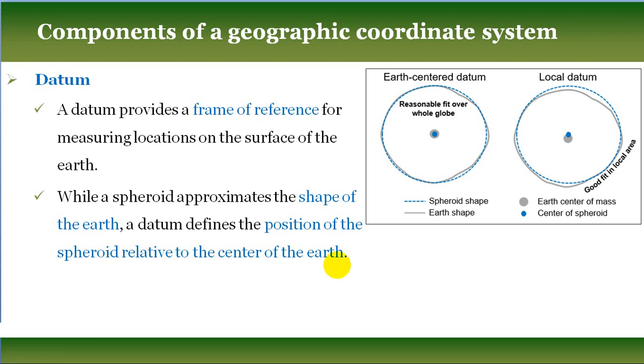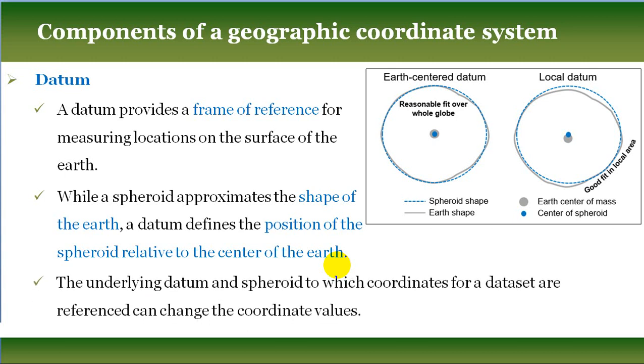Now, different types of datum are used in GIS for different regional mapping purposes or different country mapping purposes. For example, North American datum, World Geodetic Survey datum, WGS 1984 datum. North American datum we use for different country, different region basis.